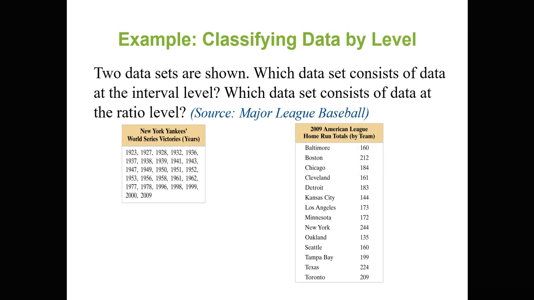Now let's take some examples. Here, two data sets are shown. Which data set consists of data at the interval level? Which data set consists of data at the ratio level? Here you can see it says New York Yankees World Series victories in years.